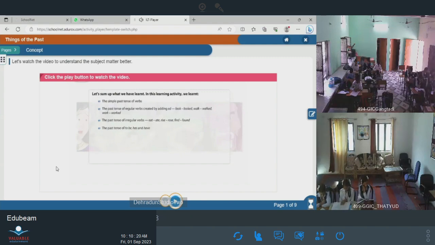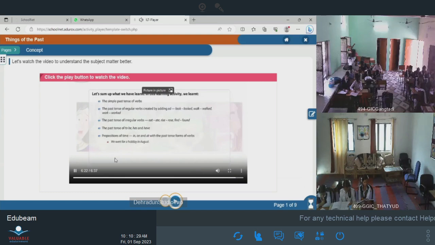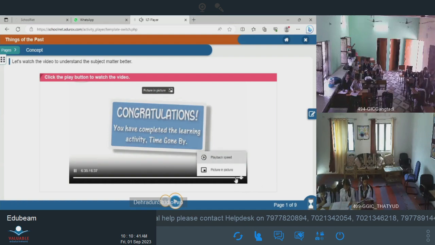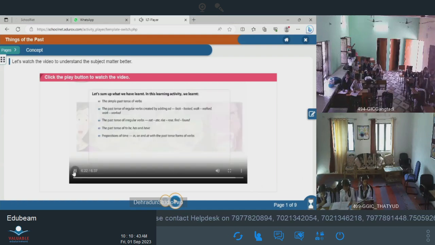The past tense of to be, has and have. Prepositions of time, in, on and at with the past tense forms of verbs. We went for a holiday in August. The party was on Wednesday. I slept at midnight. Congratulations! You have completed the learning activity on the past tense forms of verbs.